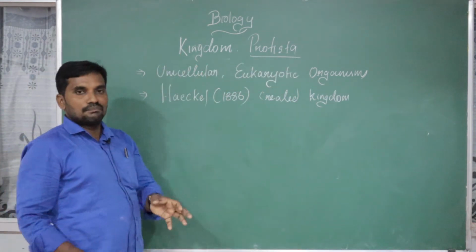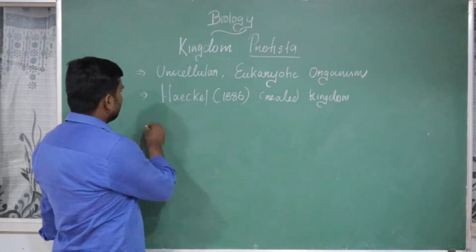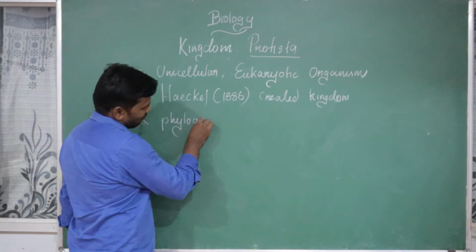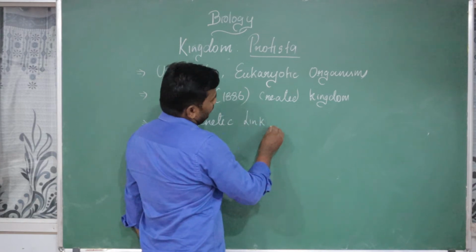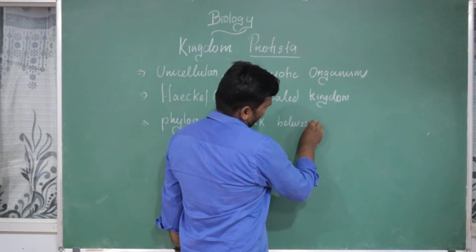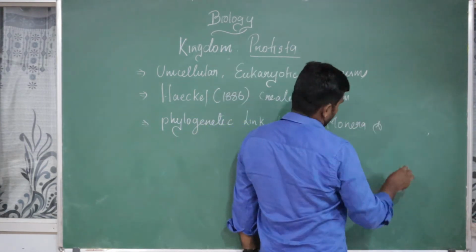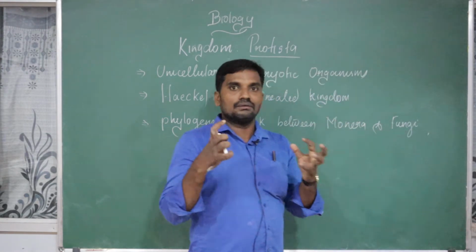It is placed in between Monera and fungi, so it is given as the connecting link, a phylogenetic link between Monera and fungi. So the characters of the two resemble each other a little.